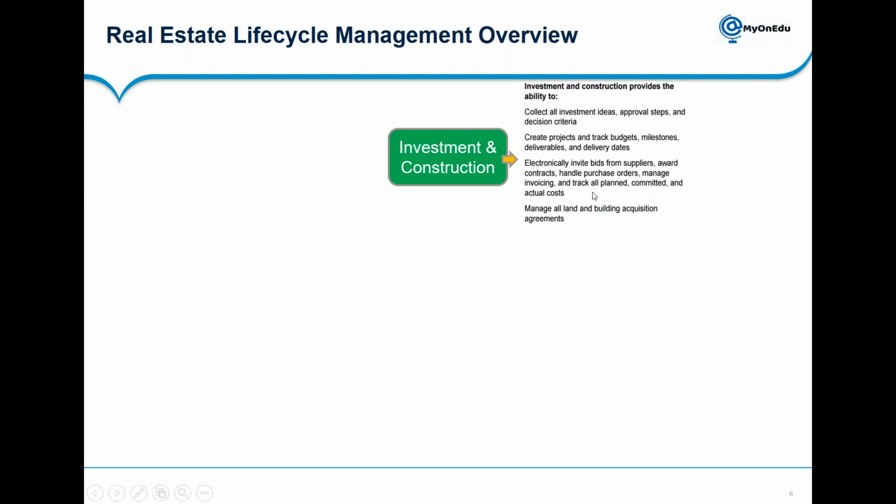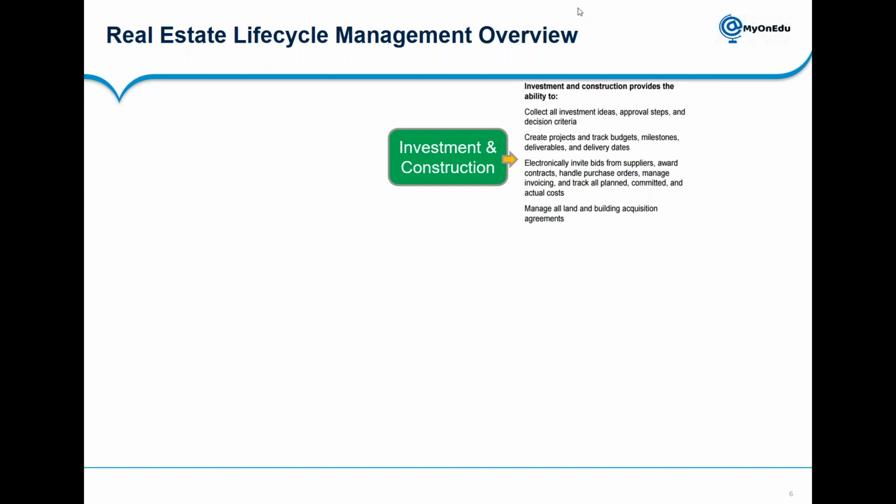So in investment and construction, we collect all investment ideas, approval steps, and decision criteria, create the project, and track the budget. Once it is approved, it is transferred to project execution. There you need to plan it in detail and schedule it. You need to plan the procurement, and plan your labor, money, and machines. Then it goes for project execution.